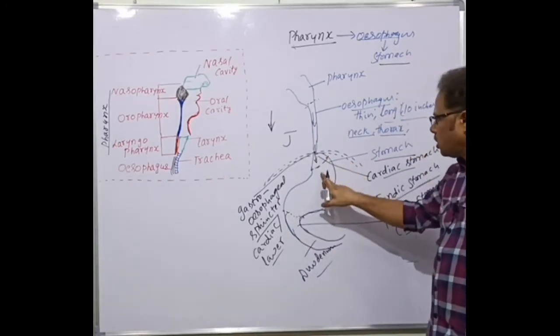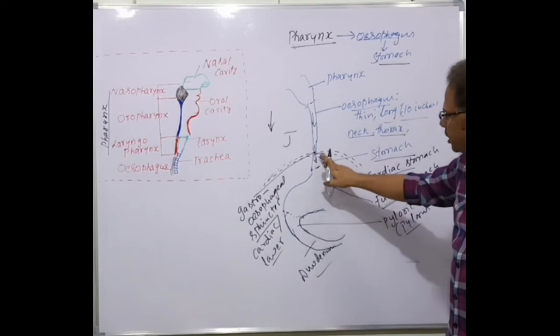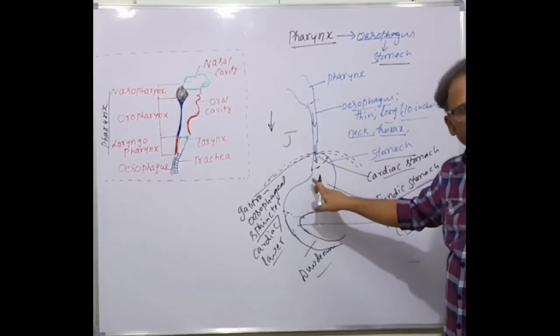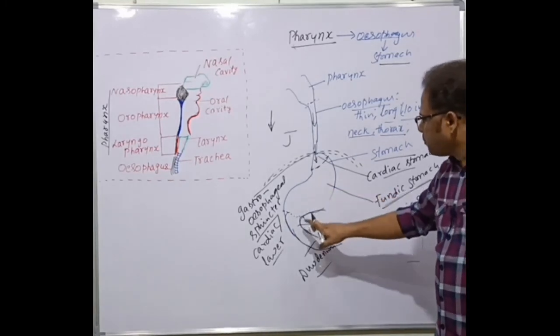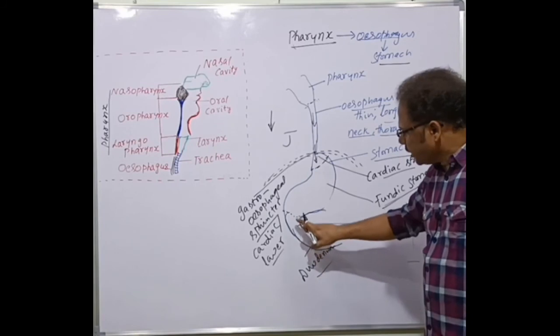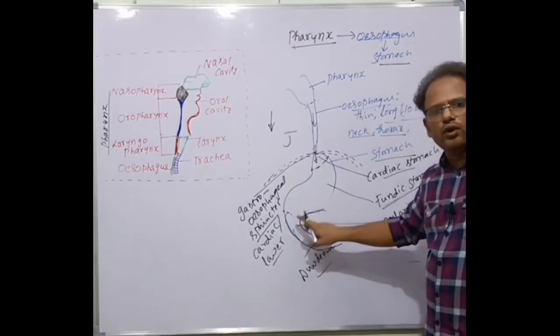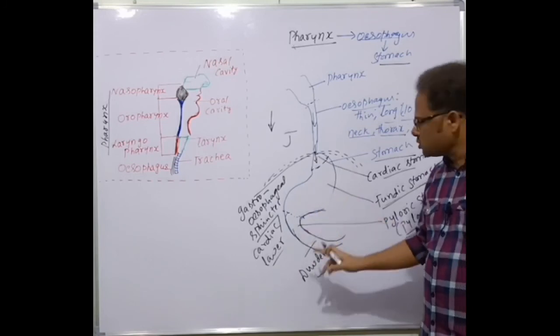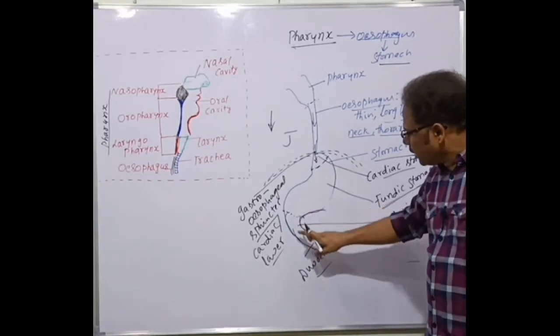Okay, it consists of the three parts called as a cardiac stomach, very narrow part, followed by the main part called as fundus or fundic part, which is followed by the pylorus or pyloric stomach. The pyloric stomach is continued behind as duodenum. Duodenum, jejunum and ileum are the three parts of the small intestine. So the first part, this pyloric stomach leads into which one?